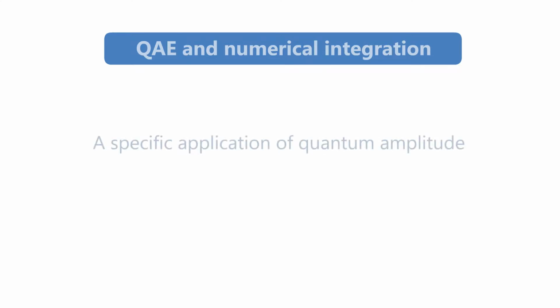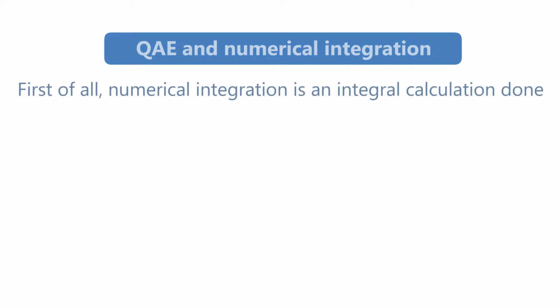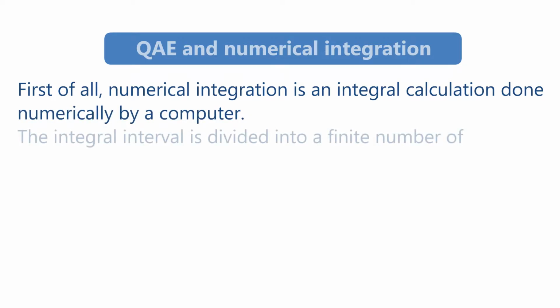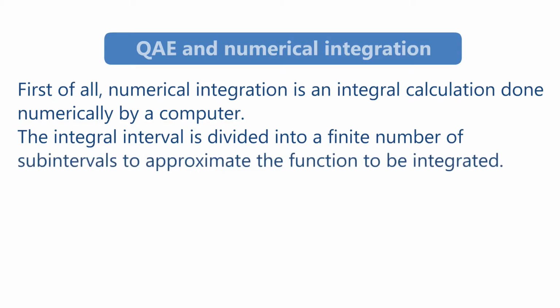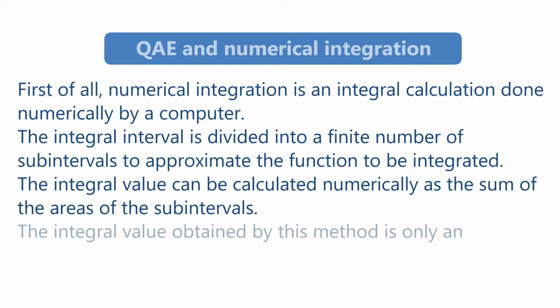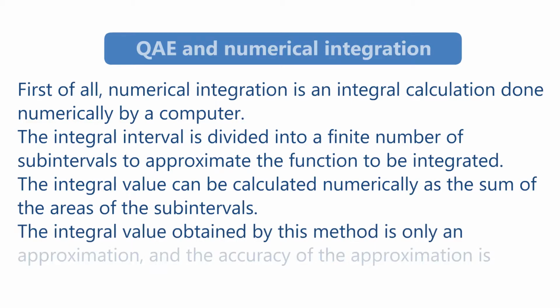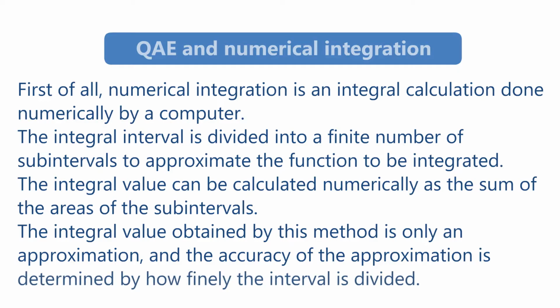Quantum amplitude estimation and numerical integration is a specific application of quantum amplitude estimation to numerical integration calculations. First of all, numerical integration is an integral calculation done numerically by a computer. The integral interval is divided into a finite number of subintervals to approximate the function to be integrated. The integral value can be calculated numerically as the sum of the areas of the subintervals. The integral value obtained by this method is only an approximation, and the accuracy of the approximation is determined by how finely the interval is divided.